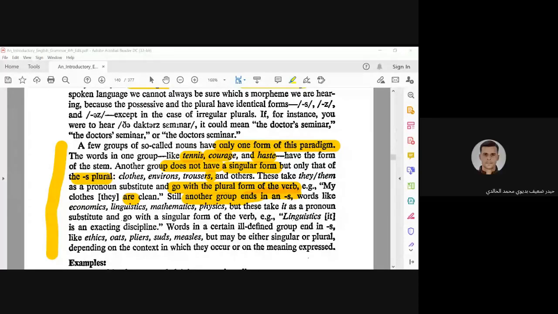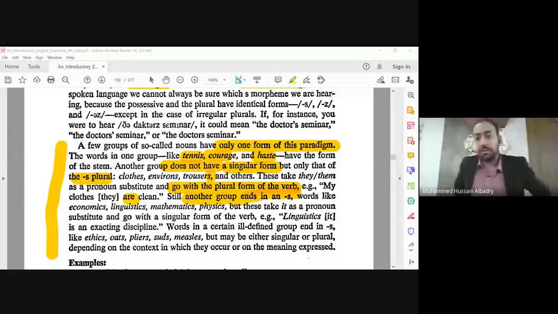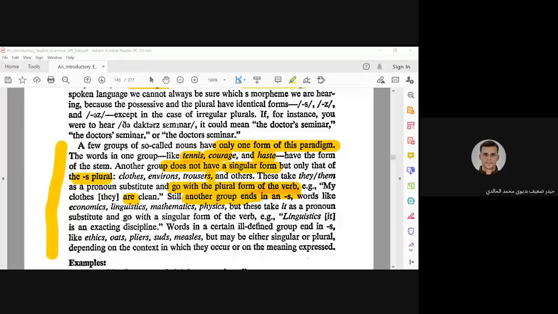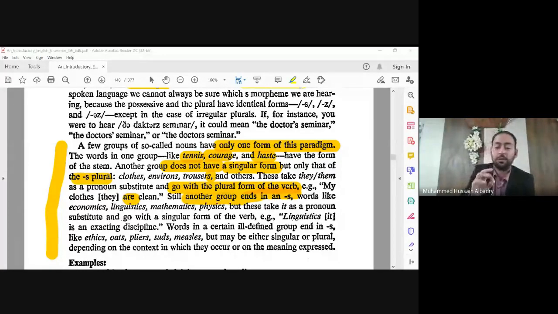So I think plural. Yes, you say plural. Thank you, Noor. Thank you, Ali. What do you think? Yes, I think the plural. Yes, so they end with S and group number 3. Who else? Who can tell me you agree with them?